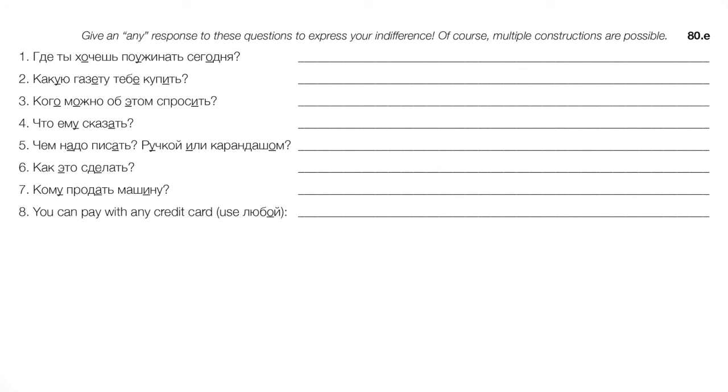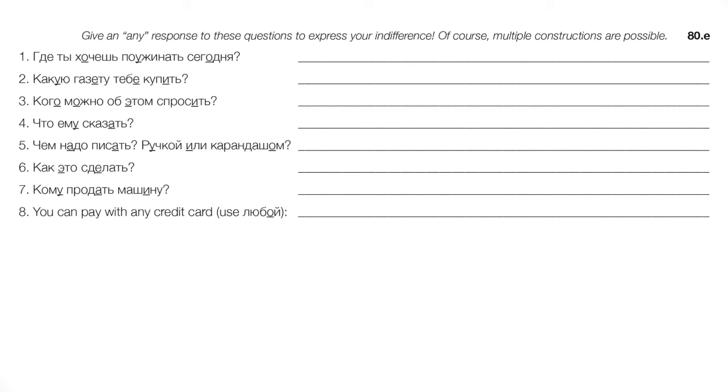5, чем надо писать? With what should we write? Ручкой или карандашом? With a pen or with a pencil? Okay, let's say, well, you can write with whatever you want. Чем угодно, чем хочешь. 6, как это сделать? How to do this, right? How should we do this? How can I do this? Как угодно, right? However you like, как угодно.